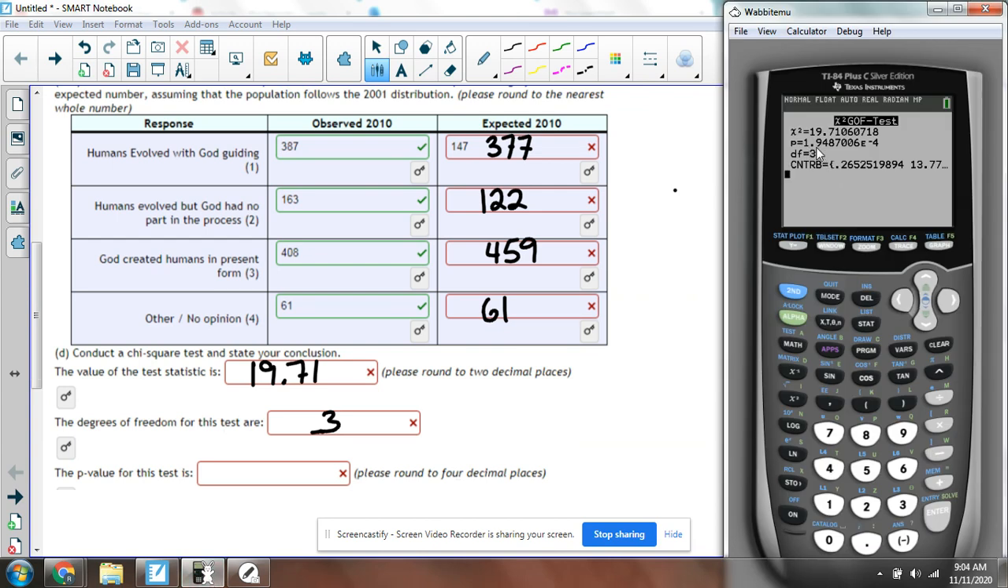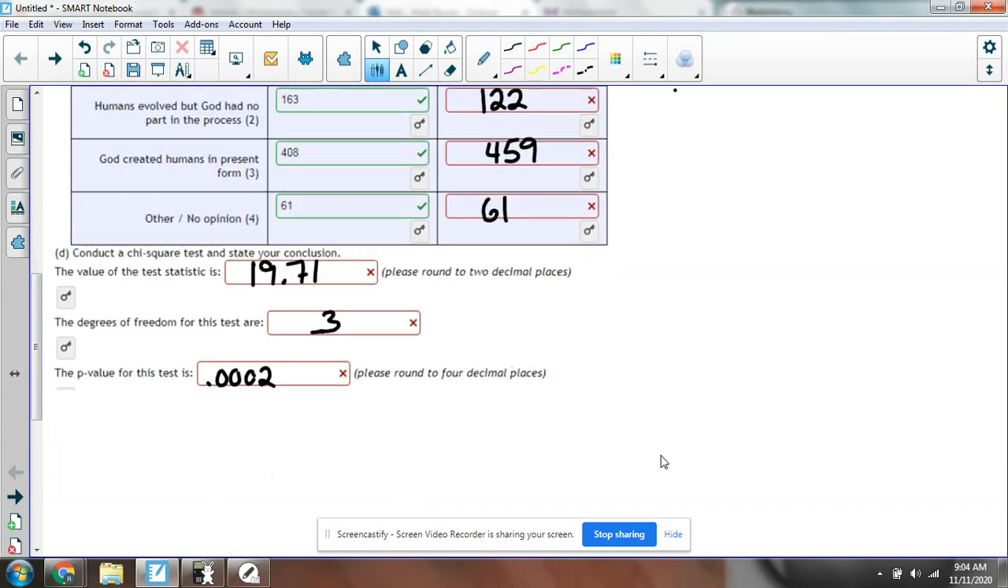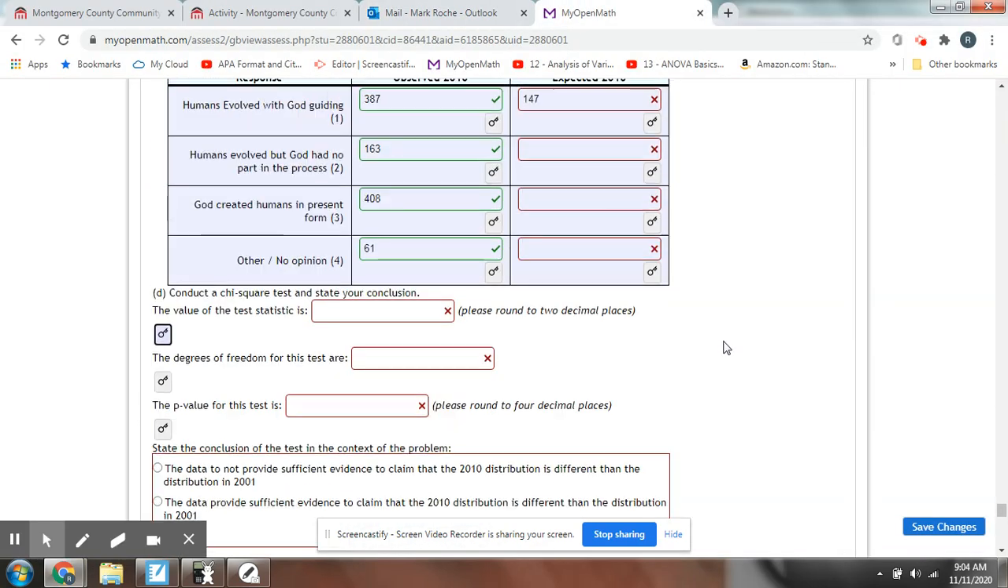So be careful here, 1.9487 times e to the negative 4. So that's going to be 0.00019. So to 4 decimal places, I guess, would be 0.0002. Okay. And that should help you answer the remaining questions.